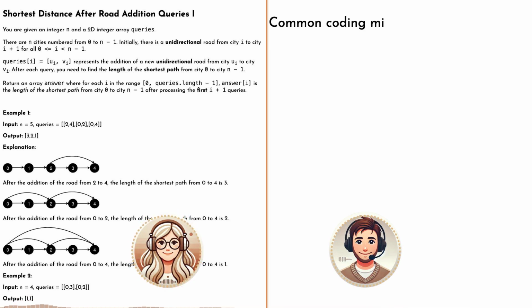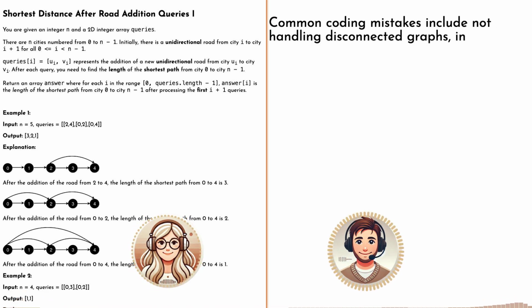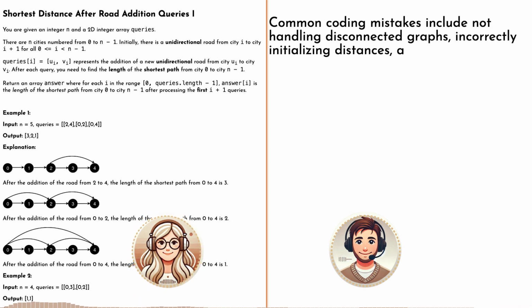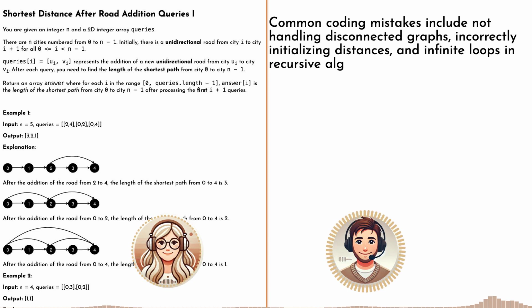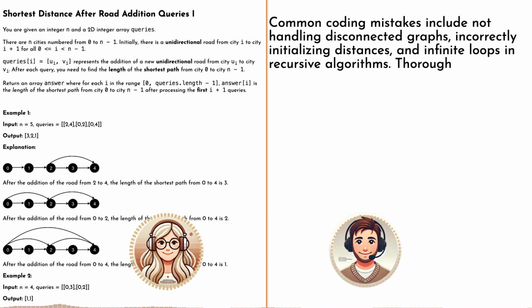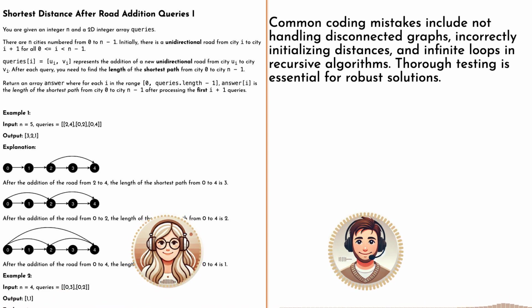Okay, I'm feeling pretty good about this now. But if someone were actually coding this up, are there any common mistakes they might make? Oh, for sure. One common pitfall is not setting up your data structures correctly. Like with Dijkstra's, you've got to initialize distances to infinity for all cities except the starting one. Otherwise, the algorithm might think there's already a path there, even though we haven't built any roads yet. Right. It's like assuming you can teleport before you've even built a road.